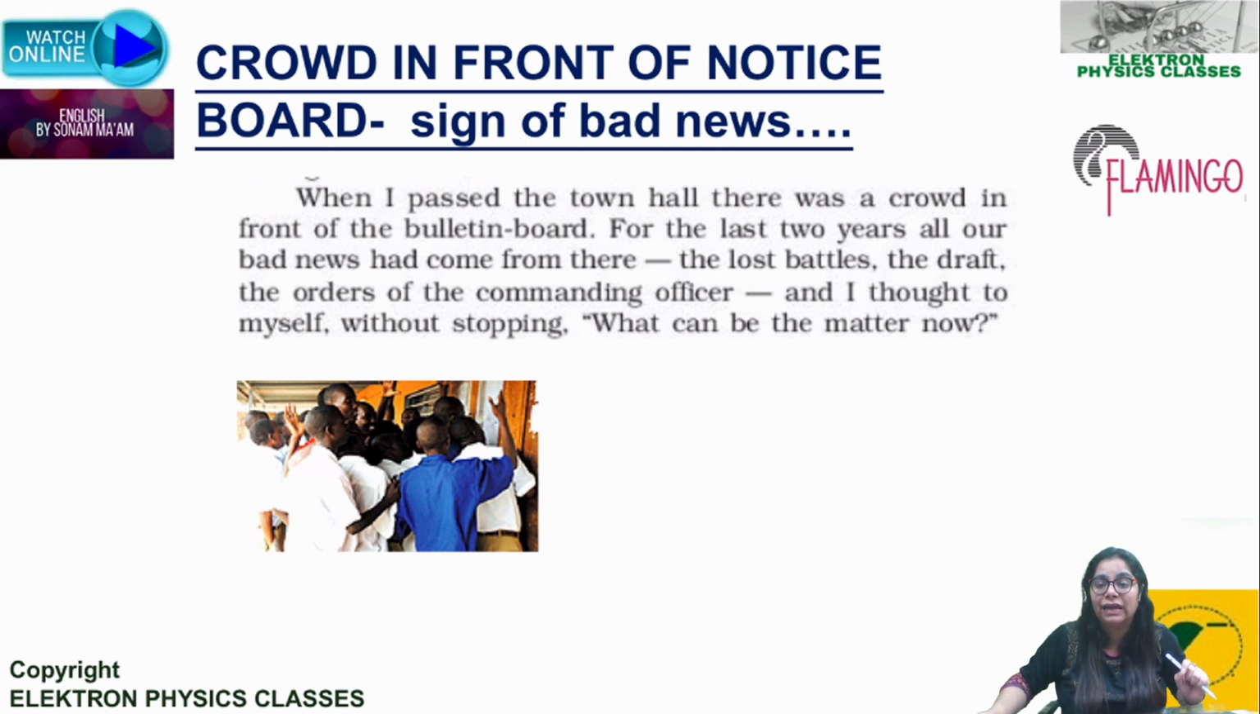That is what he's telling, right? And the lost battles, the draft, the orders of the commanding officer. He's explaining what kind of bad news had come on the bulletin board in the past. The lost battles, probably the same Franco-Prussian battle that Frenchmen lost. So that news, then the orders of the commanding officer, the new rules, the new draft, all that information came from the bulletin board. The information was displayed on the bulletin boards for all the people of Alsace and Lorraine to see. And I thought to myself without stopping, what can be the matter now?